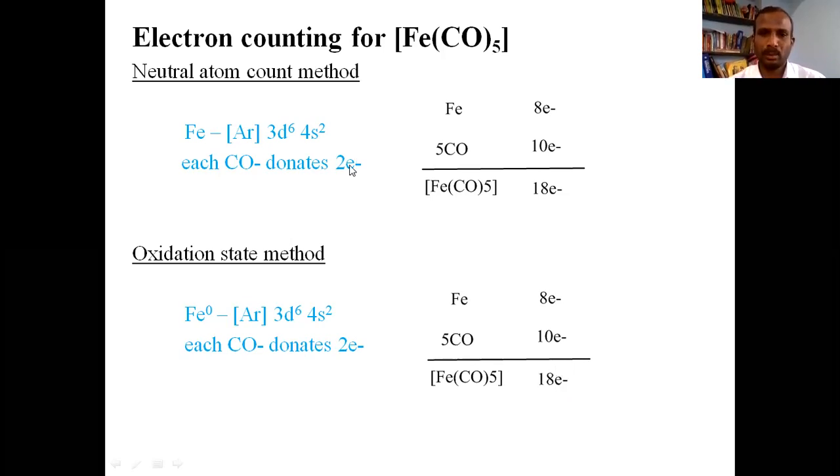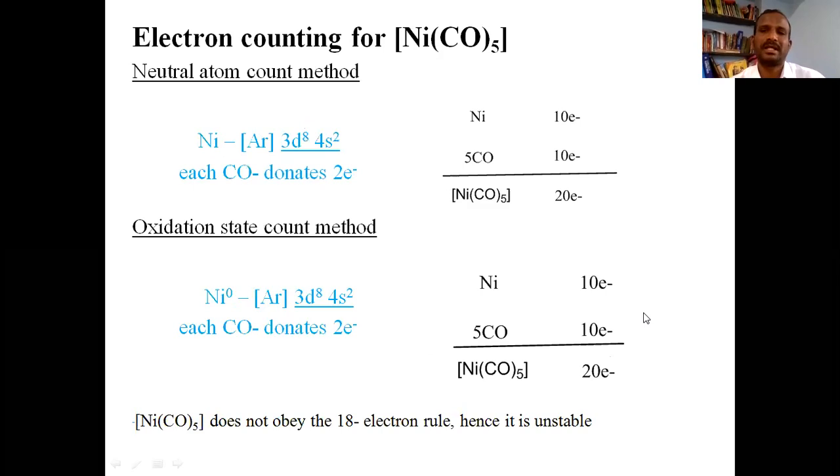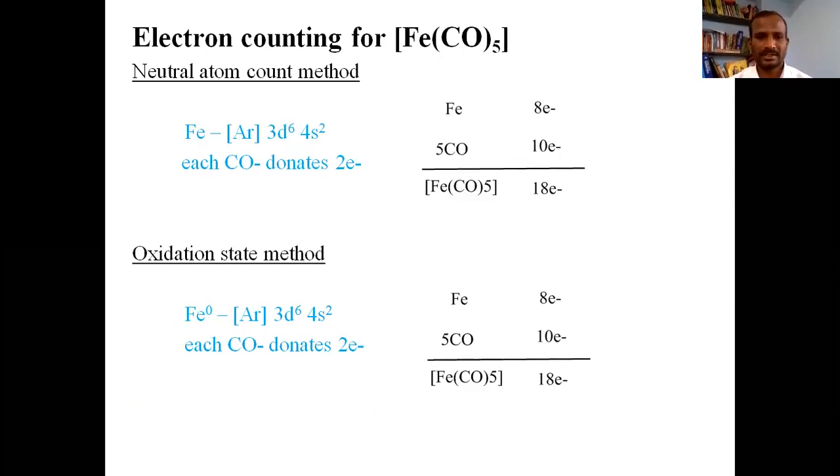So by both the methods of counting, you should get the same number of electrons. You should not get a different number of electrons. If you are counting it by the neutral atom method, or by the oxidation state method, the count should be the same. If you get different numbers, you need to think that you have gone wrong somewhere in counting.